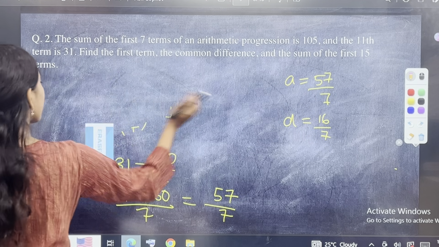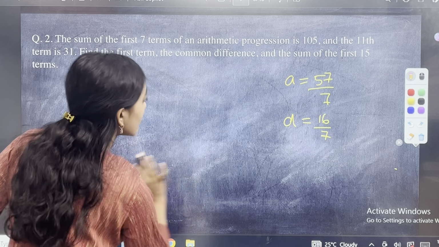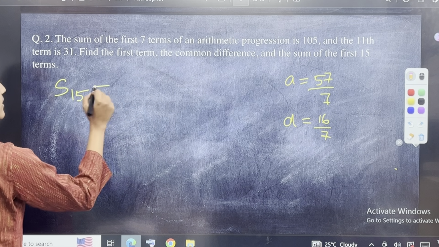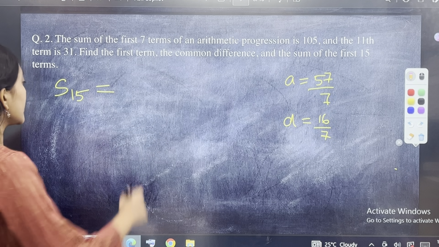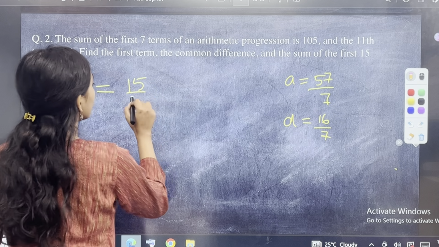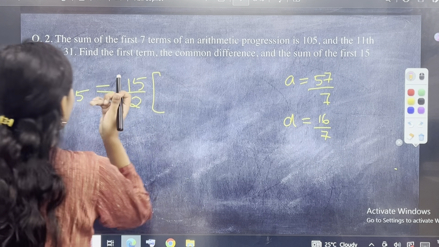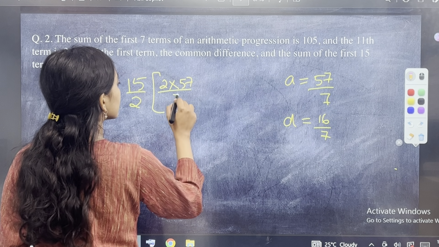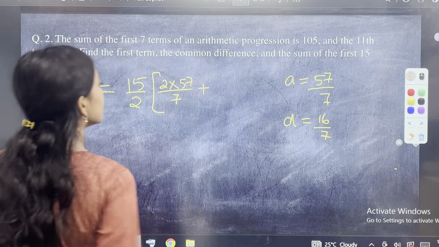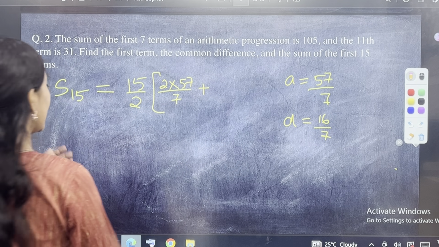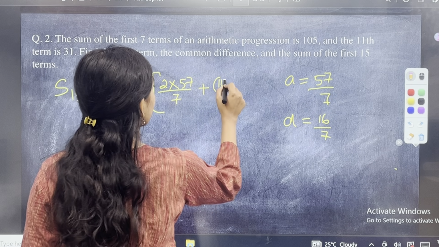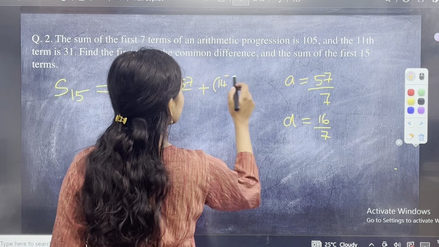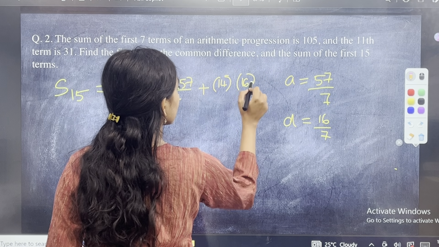Now what are they asking me to find? They are asking me to find the value of the sum of the first 15 terms. So they are asking me basically, what is S15? Write the formula. Then you have n by 2, which is 15 by 2 into 2a. 2a is nothing but 2 into 57 by 7. So 2 into 57 by 7, plus n minus 1, which is 15 minus 1, which is 14, n minus 1 into d. d is again 16 by 7.